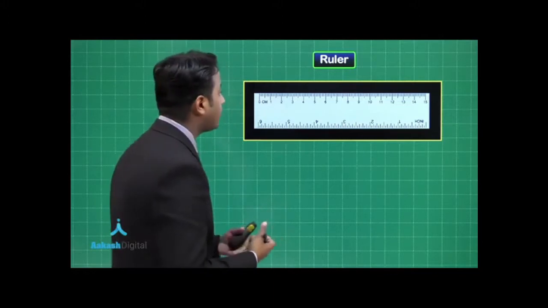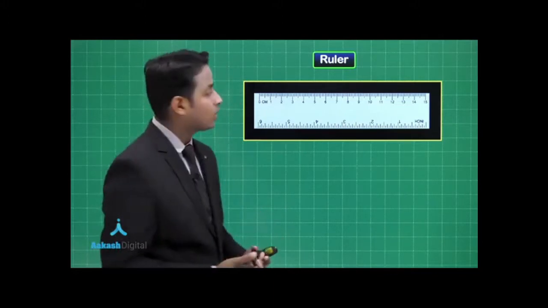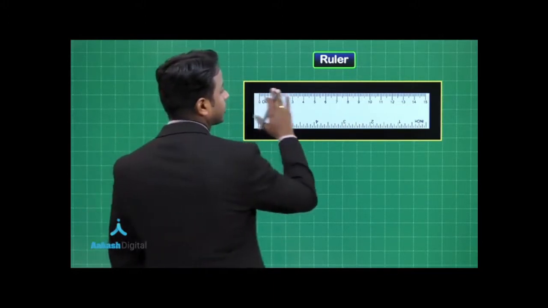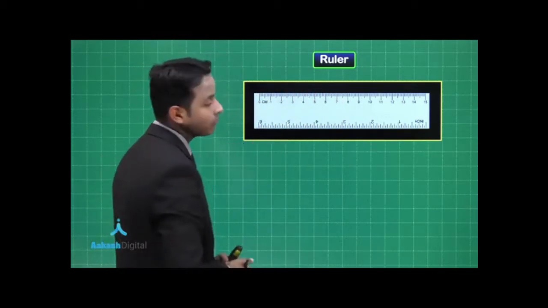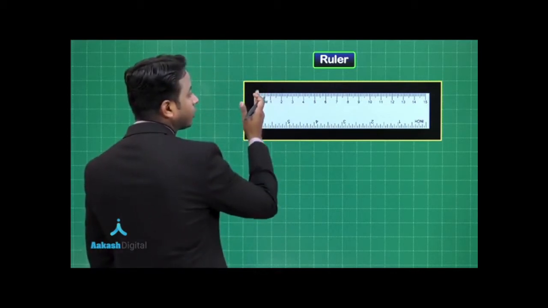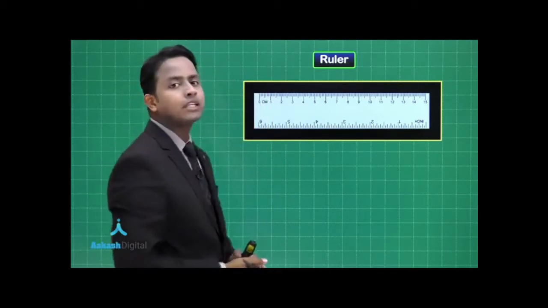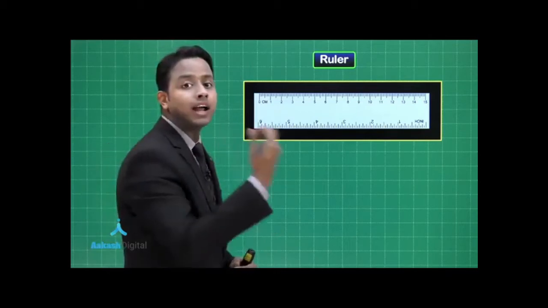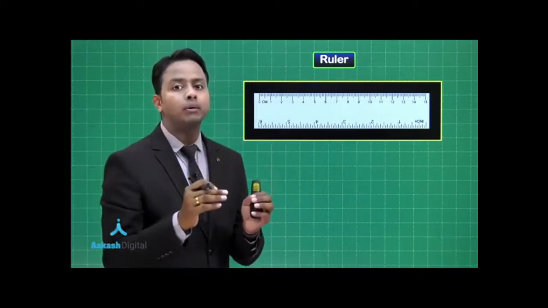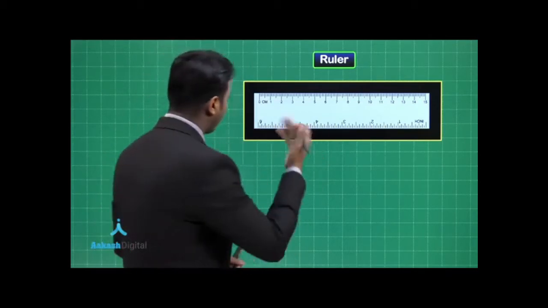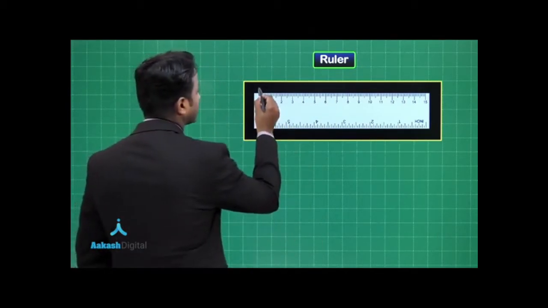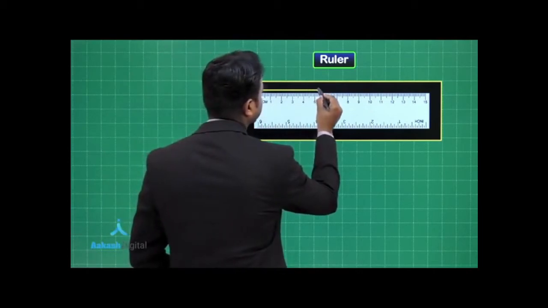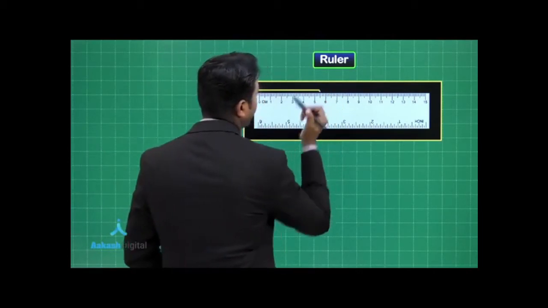So for example, let's suppose I have an object. That object is placed such that the length of the object is parallel to the plane of the scale. The starting of that object should coincide with the 0 mark of the scale and the other end of that object should indicate the length of the object. For example, let's suppose I am taking an object which starts from 0 and extends up to, let's suppose, 5.4.